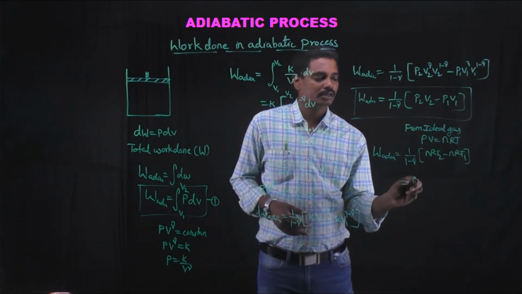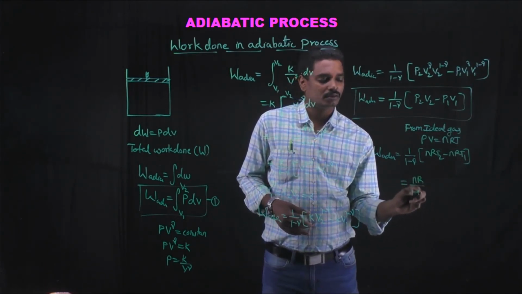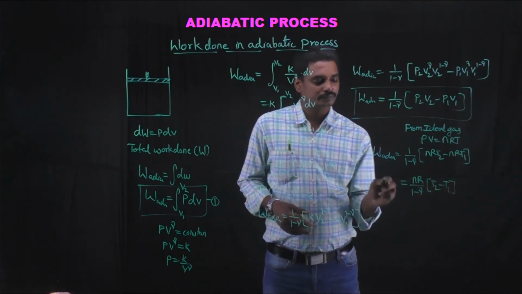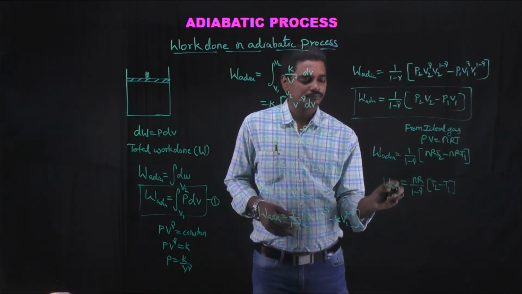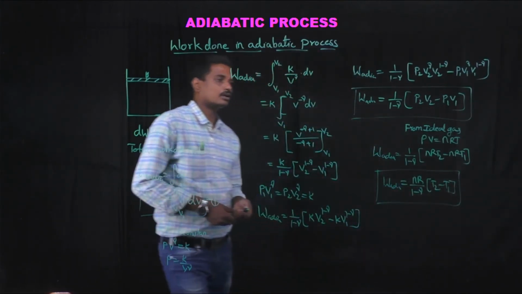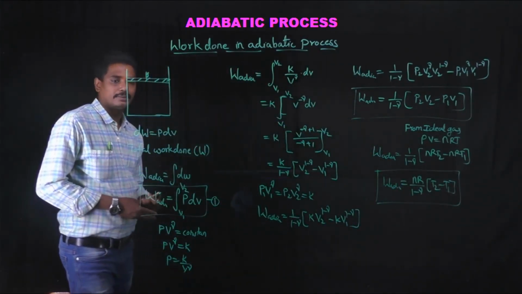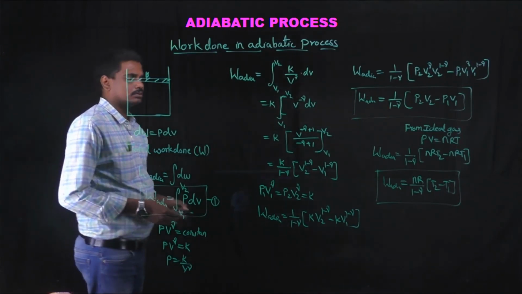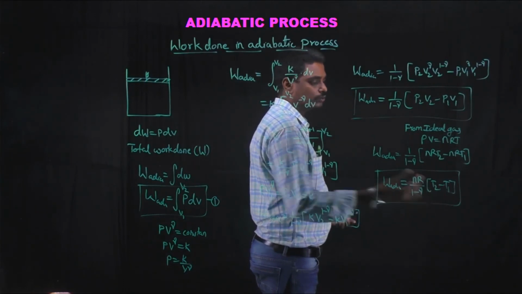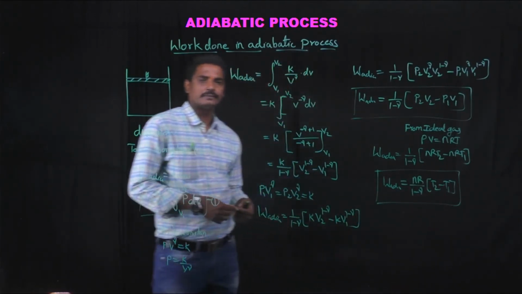So this can be rewritten as nR by 1 minus gamma into (T2 minus T1). This is the mathematical expression for work done in the adiabatic process, equal to nR by 1 minus gamma into (T2 minus T1).